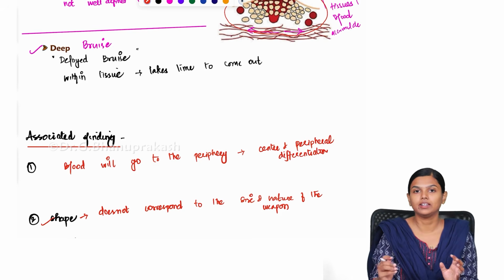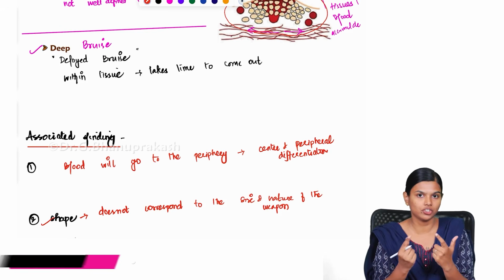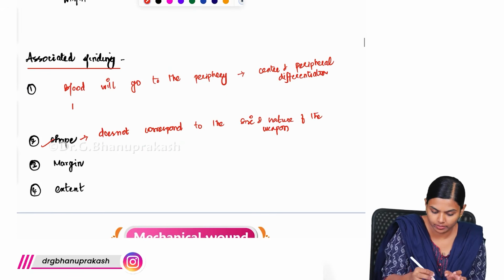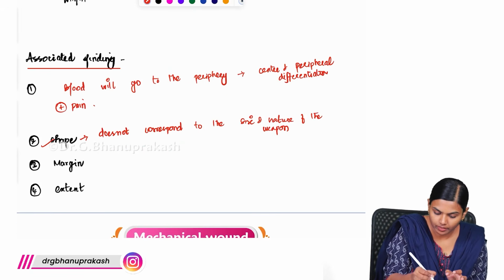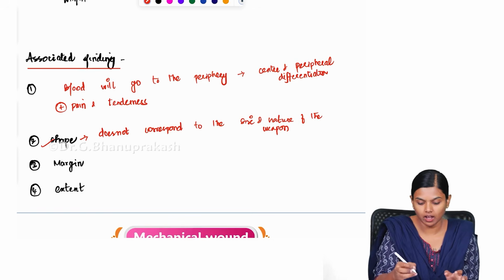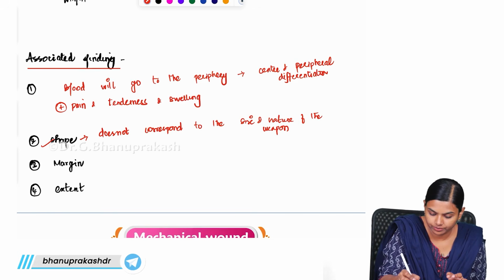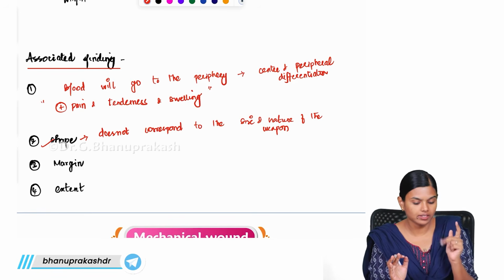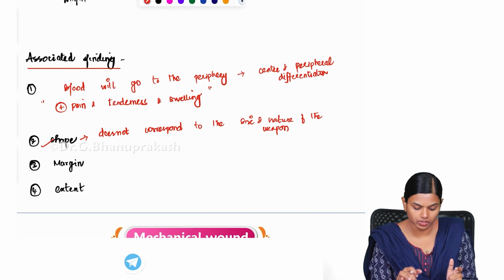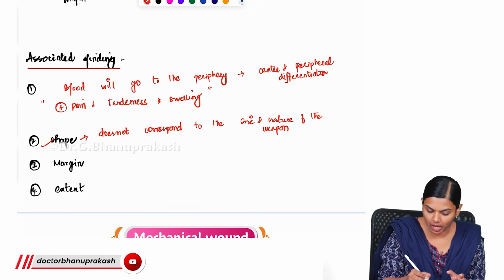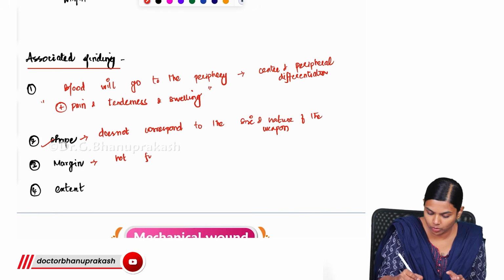You will have a different color. You can identify a center and peripheral differentiation. It will not be uniformly colored, and there will be associated pain and tenderness. This is very, very specific along with swelling, right? These three are very, very prominent: pain, swelling and tenderness. This is very prominent for all the bruises, and the shape does not correspond to the size of the weapon, and these margins are not well defined.